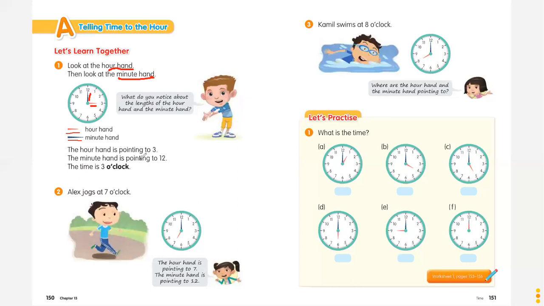The hour hand is pointing to 3. You can see the hour hand is pointing to 3. Jarum pendeknya mengarah ke angka 3. And then the minute hand is pointing to 12. Jarum panjangnya mengarah ke 12. You can see here, this is the minute hand or long hand, and this is the short hand or hour hand.